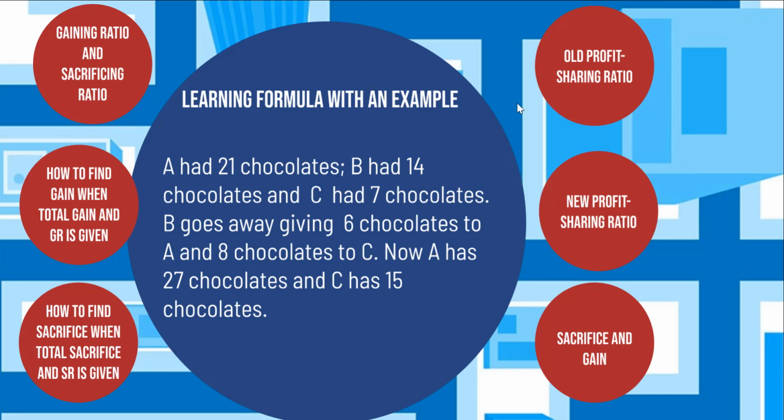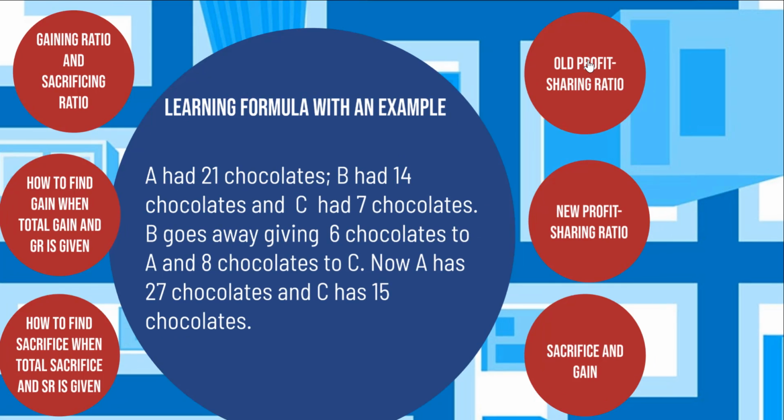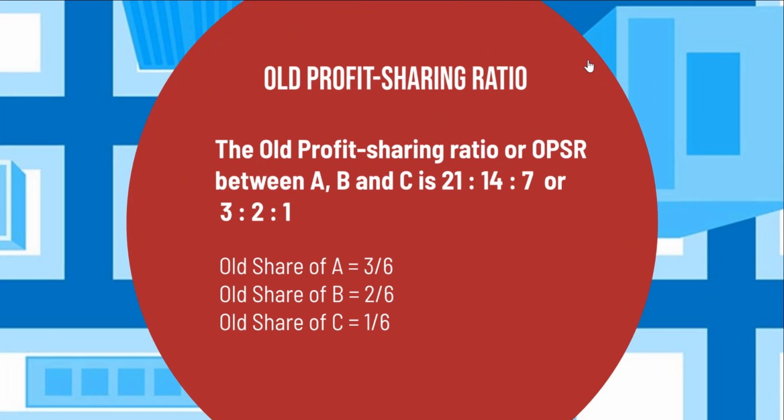So let's begin with the term old profit sharing ratio. A originally had 21 chocolates, B had 14 chocolates, and C had 7 chocolates. Therefore, the old profit sharing ratio or OPSR between A, B and C is 21:14:7, or in other words 3:2:1.